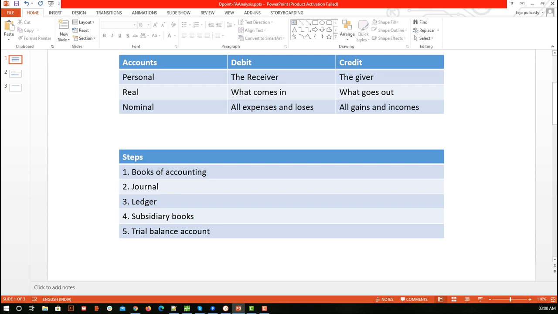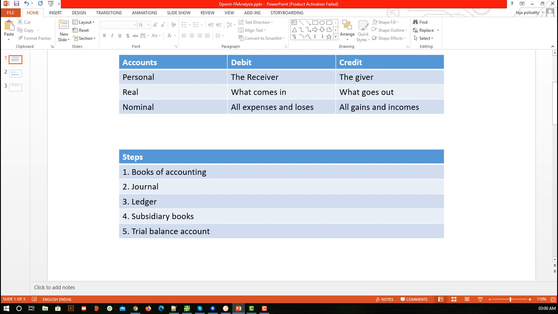Now coming to real accounts. Here we need not consider any example. It is as simple as this: any asset or any liability will come under real account. It might be a tangible asset, an intangible asset, machinery, building, everything. Every asset and every liability will come under real account. In the books it is read as debit what comes in, credit what goes out. That is fine, I read it vice versa. Whatever is coming into the real account, I say it is debited, and whatever is going out of the real account, we say it is credited.